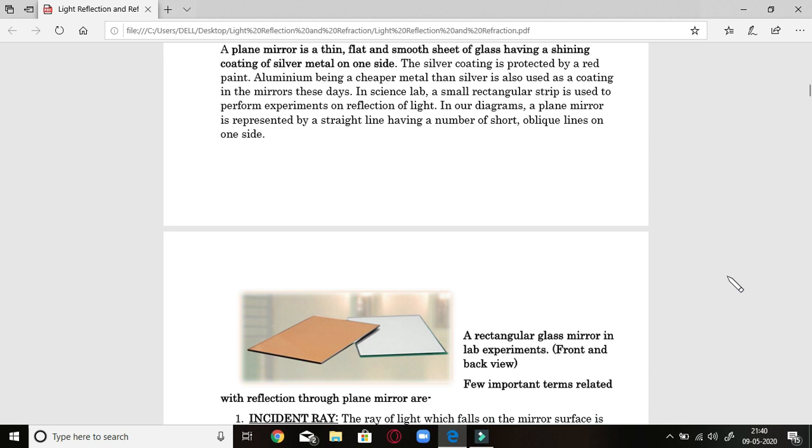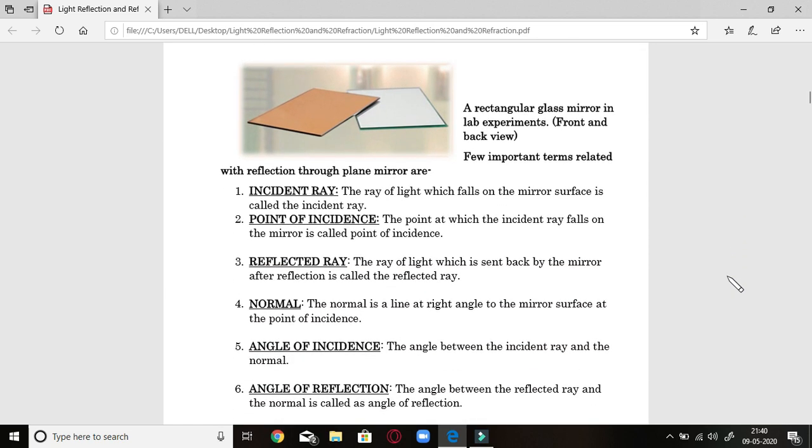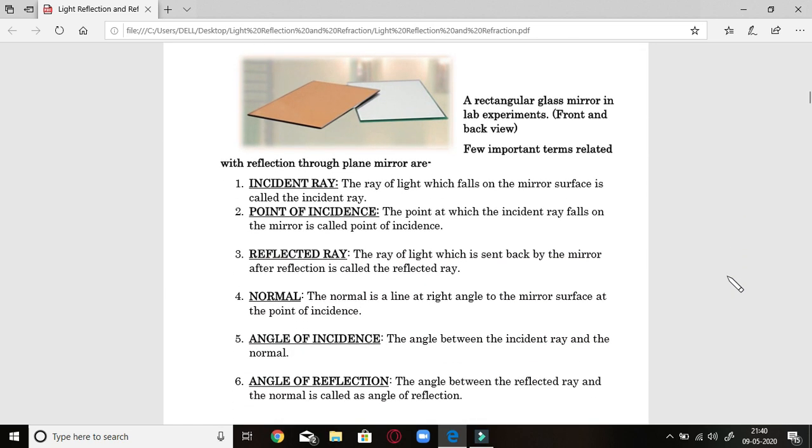So in our diagram, as I am showing you, the plane mirror is represented by a straight line having a number of short oblique lines on one surface. In the coming lecture, I'll tell you how a plane object is shown in ray diagrams. Now in this diagram, as you can see here, there is a rectangular glass mirror.